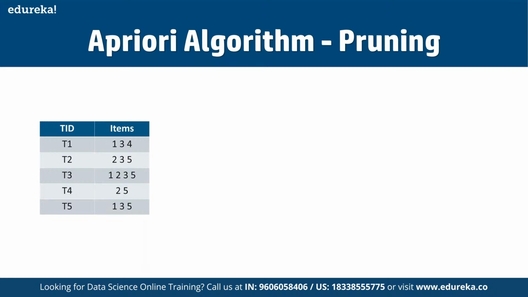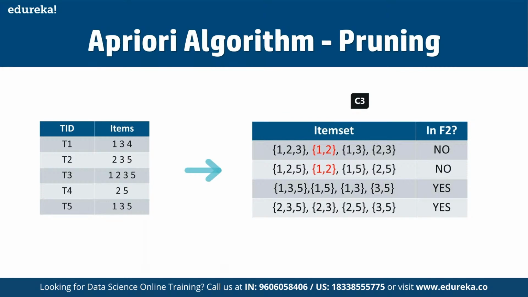And this is the main highlight of the Apriori algorithm. Again, here we are going to discard 1 and 2. This is the main highlight of this entire algorithm, because 1 and 2 is a common thing available in both of these item sets. So this is the main highlight of the Apriori algorithm here.